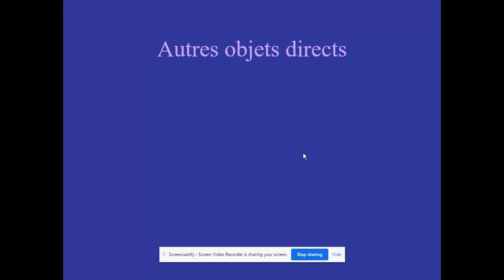Okay, so les autres objets directs, okay? So we are putting the objet indirect on hold just for a second. But like I said, we are going to learn the rest of the direct object pronouns. Okay, so the very first one, we are talking about le. So le can be translated as it if we are talking about a thing, or could be him if we are referring to a person.